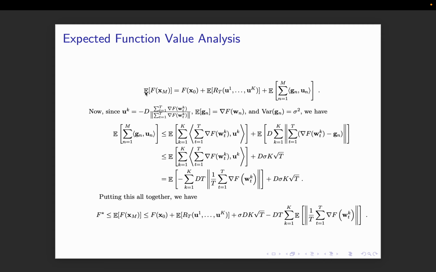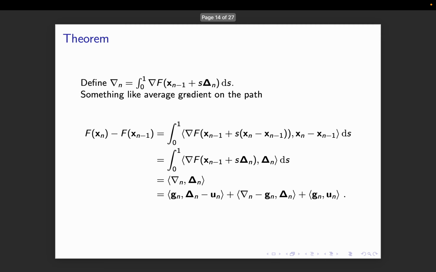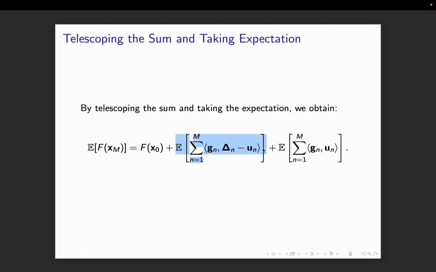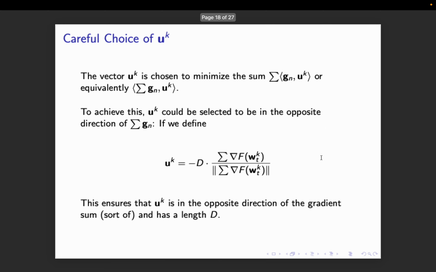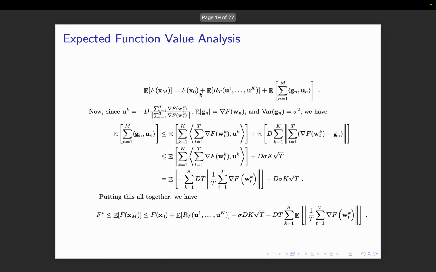Now my expectation of f of xm is f of x0 from here plus regret plus this term gn uk, right? So regret I know, f of x0 is whatever initial point, I can evaluate it, I can ask the algorithm, whatever. Now I need to bound this thing.